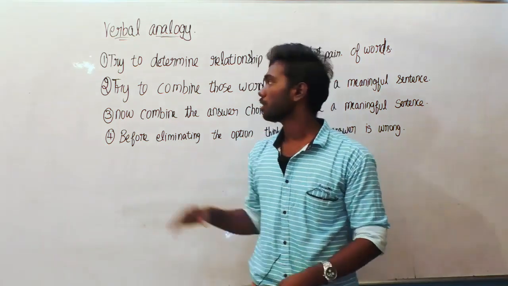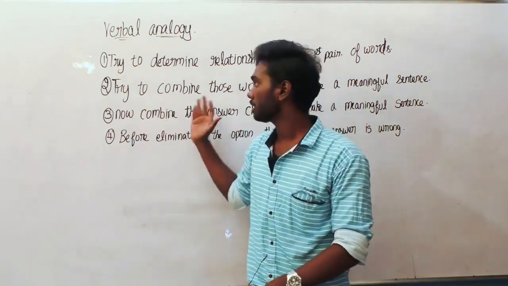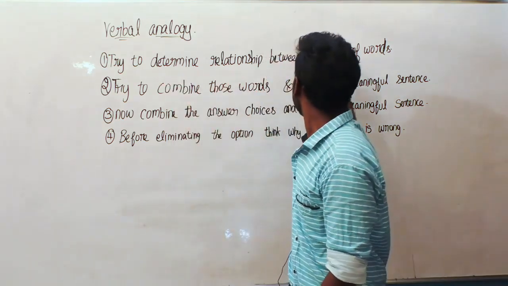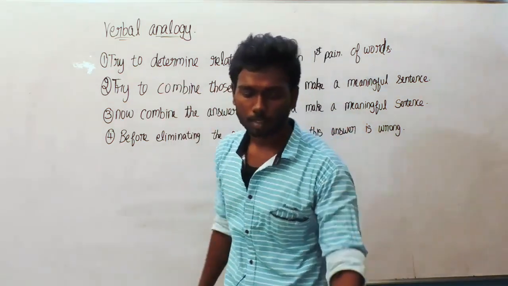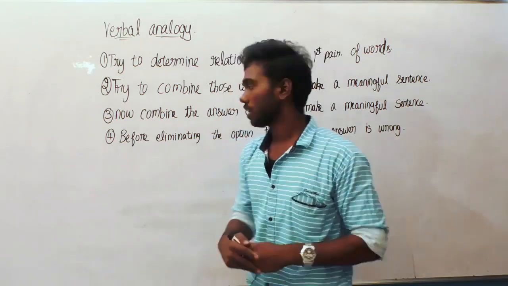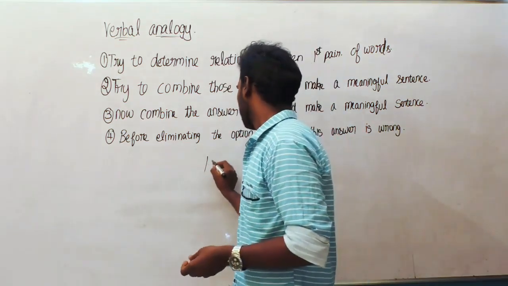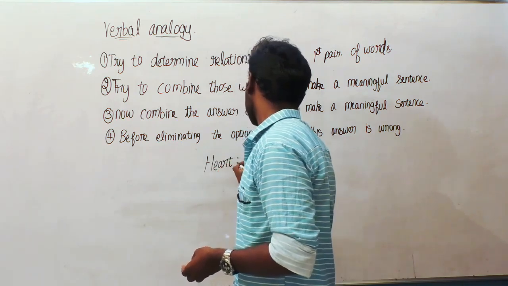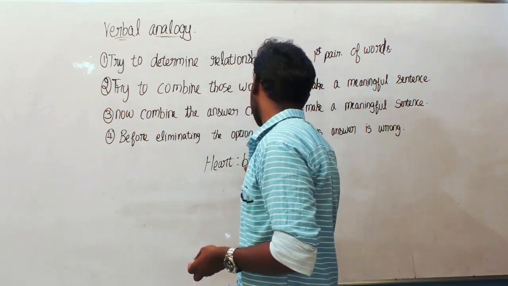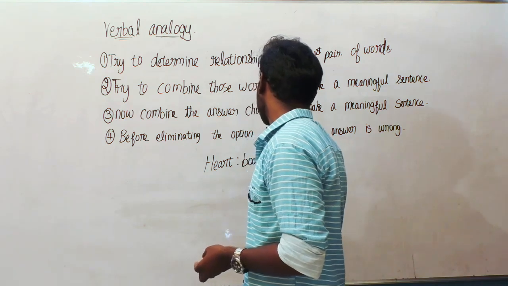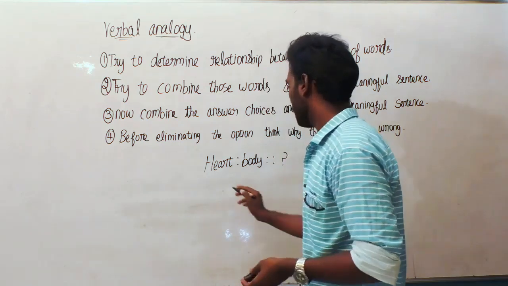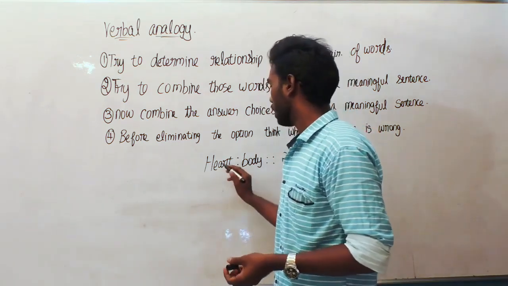There are a few tips to solve this type of questions. The tips are: try to determine a relationship between the first pair of words. Initially, if they have given heart, body, analogy, and the question mark, 4 options will follow.